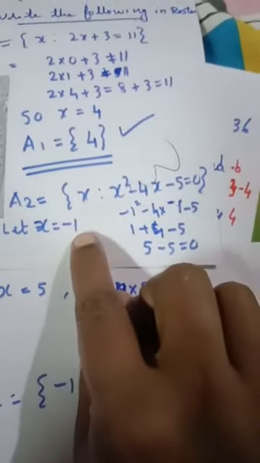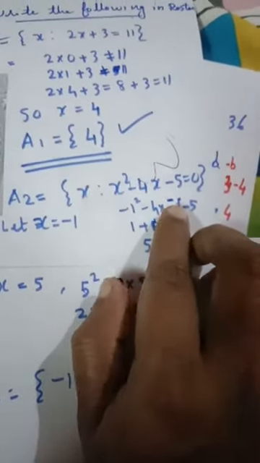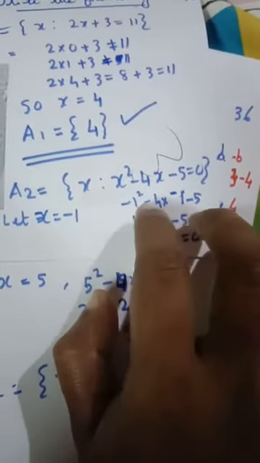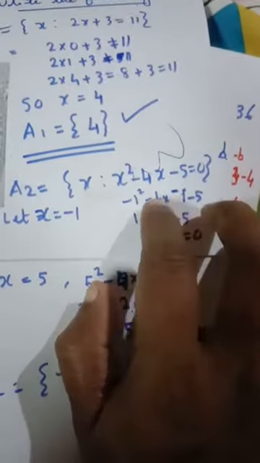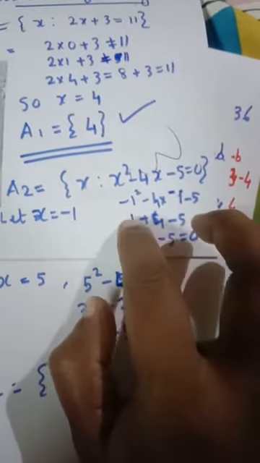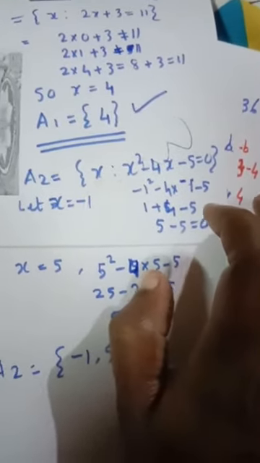Then give x equal to minus 1. Minus 1 square minus 4 into minus 1 minus 5. Negative 1 square is positive 1. Negative 4 into negative 1 is positive 4. Minus 5. 1 plus 4 is 5, 5 minus 5 is 0. Clearly it is 0.